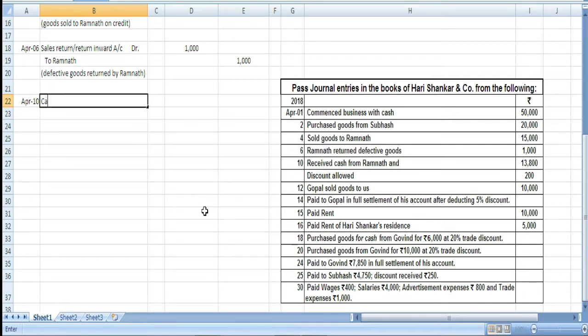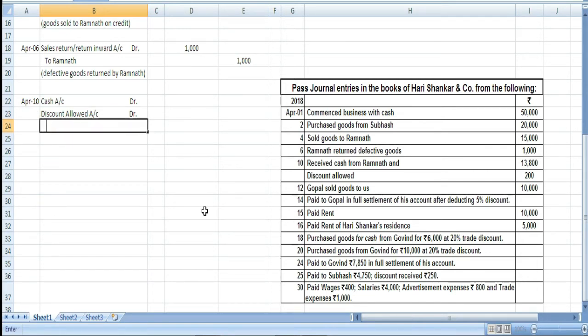So let us write down. The first one is cash account. We are receiving cash, so according to real account what comes in has to be debited. Then next account that is debited is our discount allowed account. Discount allowed account is debited because according to the nominal account it is our expense.